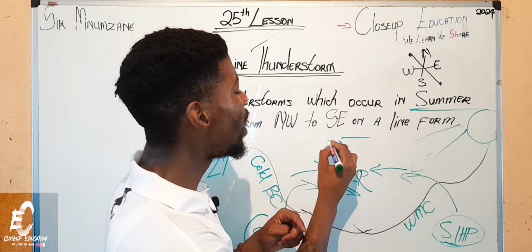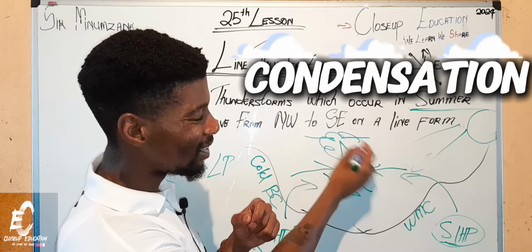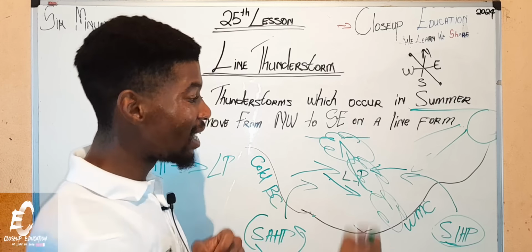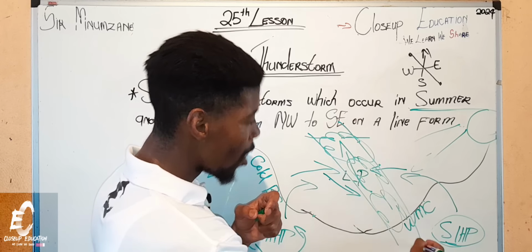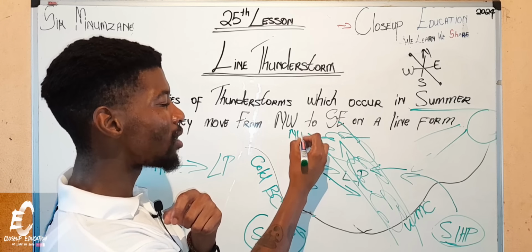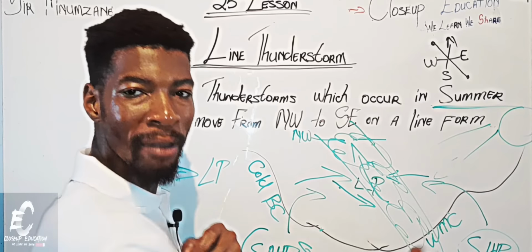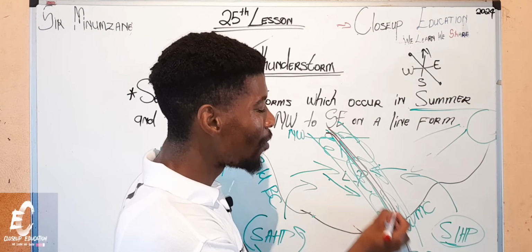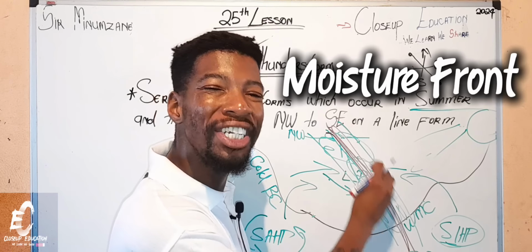And obviously when the warm air is forced to rise, what will happen? Condensation, right? There's more condensation happening, right? This condensation will be happening from our northwest to our southeast. This condensation will be forming, right? Yes, guys. So obviously a layer will be created here. And this layer is called the moisture front.